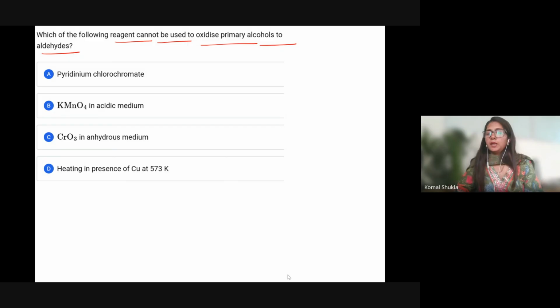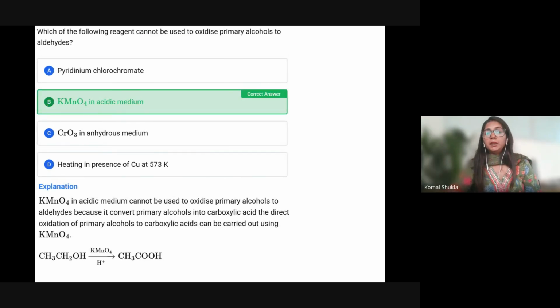Let's check first of all the answer. All of you choose your answer, I didn't see everyone giving the answer. So it's option B. Let's talk about that particular answer.